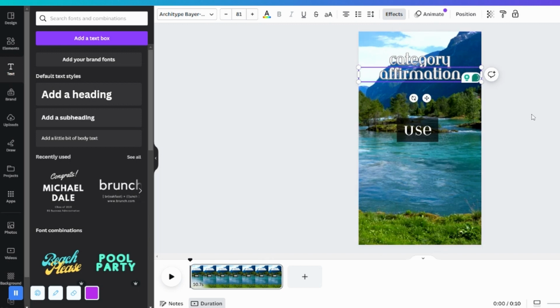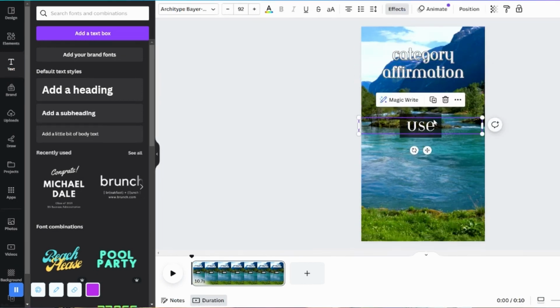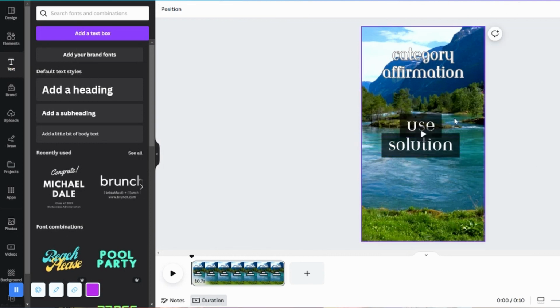Great. Now, I'm gonna go back to my use field and then duplicate it one last time. And then I'm gonna change the text to solution. Great. I mean, this is really coming together. Now, we want to do 2 more things before we bring in our data.